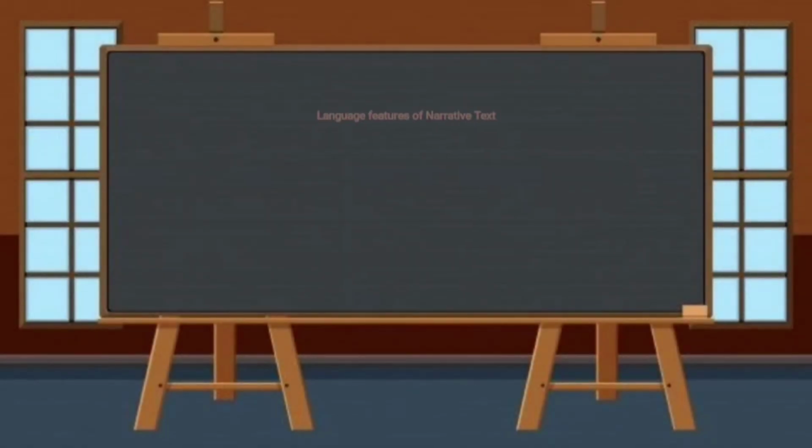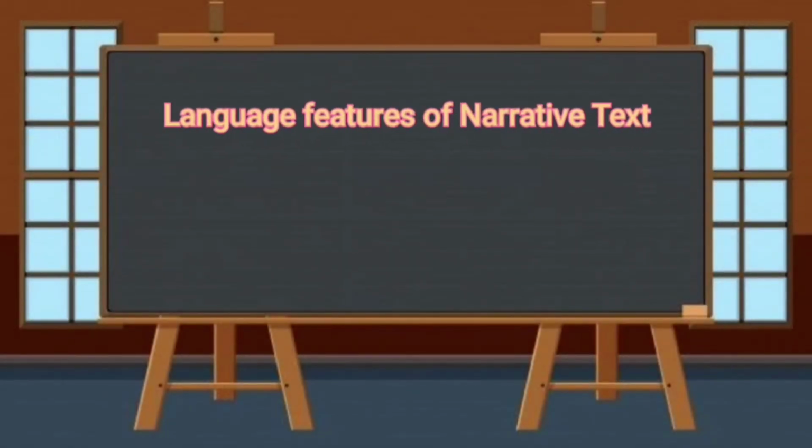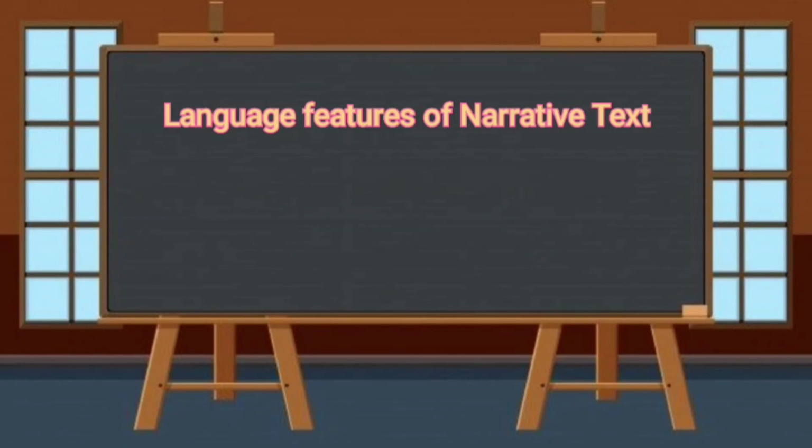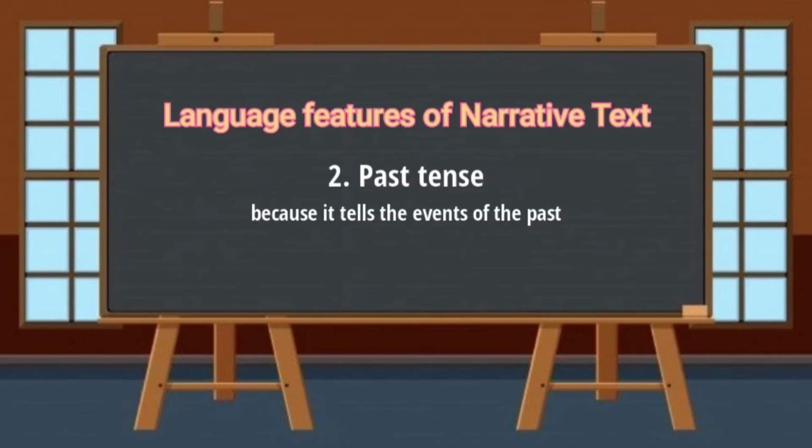Next, language features of narrative text. The first is adverb of time. For example, once upon a time, today, one day, yesterday, and so on. Second, past tense. Because it tells the events of the past, the tense used is past tense. For example, killed, drunk, went, won, sent, and so on.